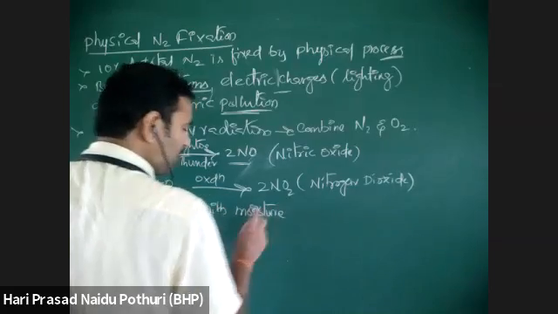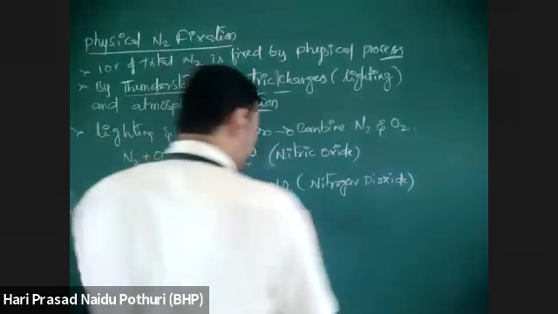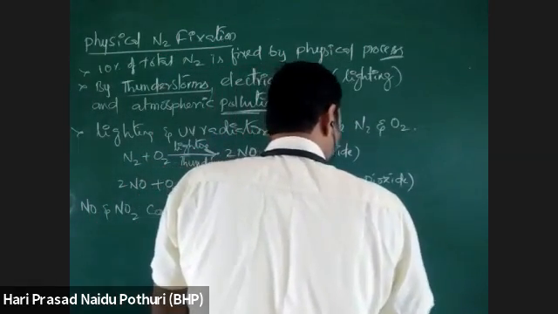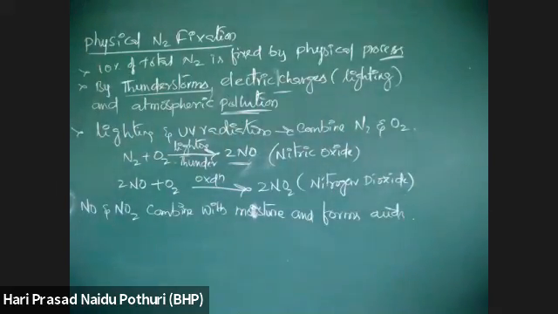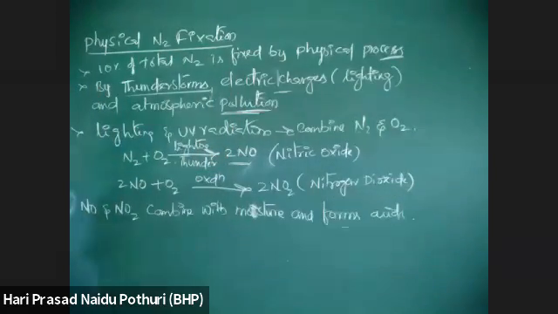What is moisture? Moisture has water. Moisture in the atmosphere combines with them and forms acids. Acids are formed. What are the acids? Nitrous acid and nitric acid are formed, HNO3 or HNO2, like that.